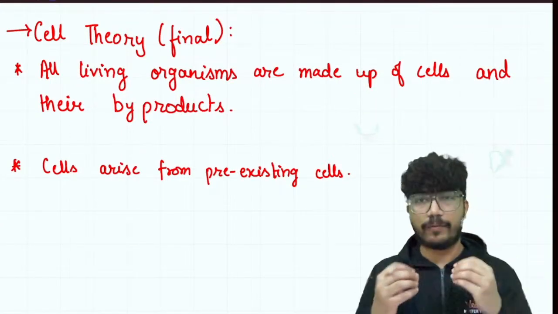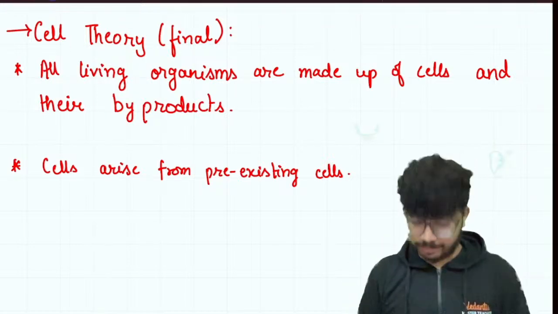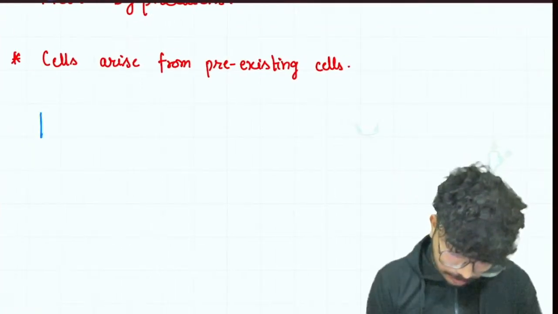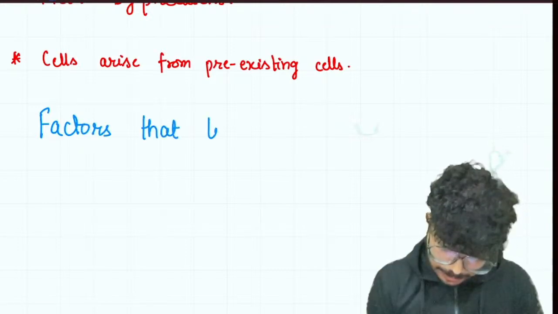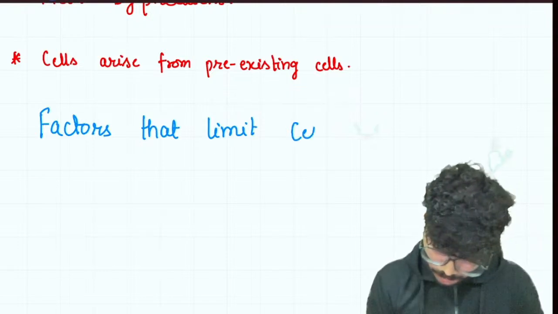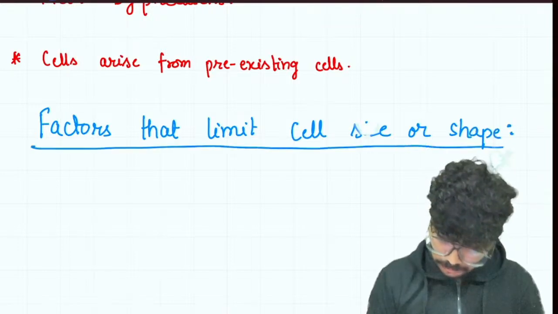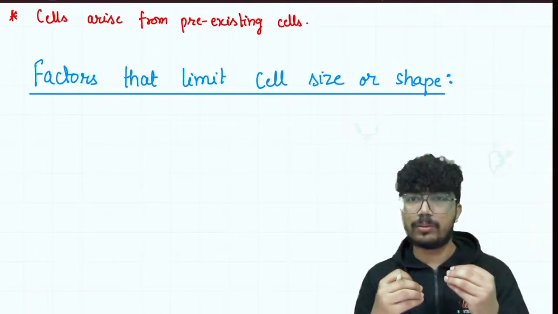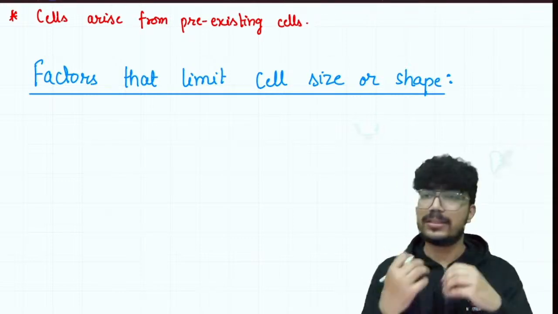The next topic is the factors that limit the cell size or shape. This is a very important and very conceptual topic, because I'll be teaching you about the parameters, the factors that are going to influence the cell size and hence their activity, right?